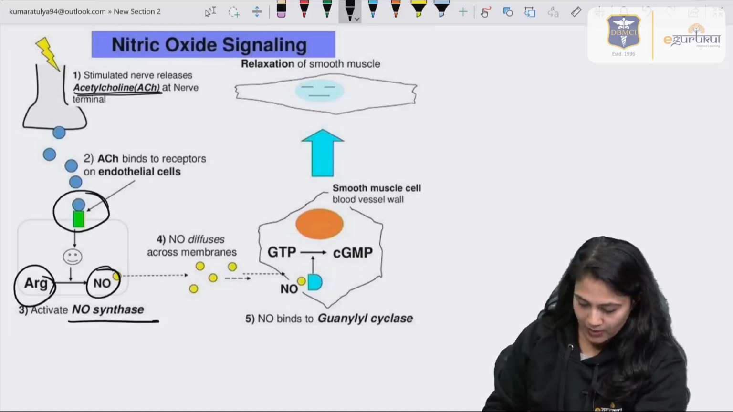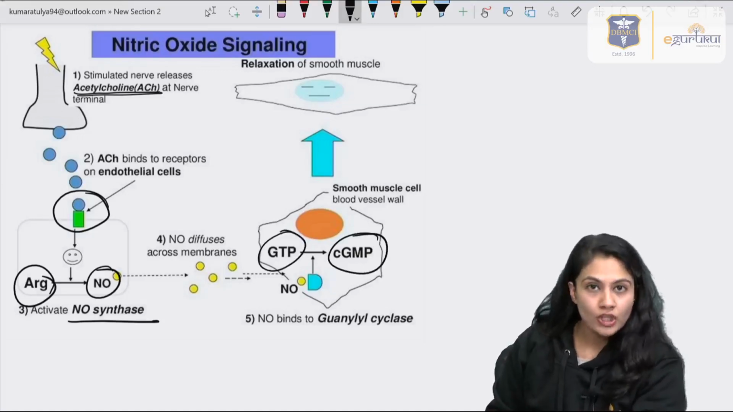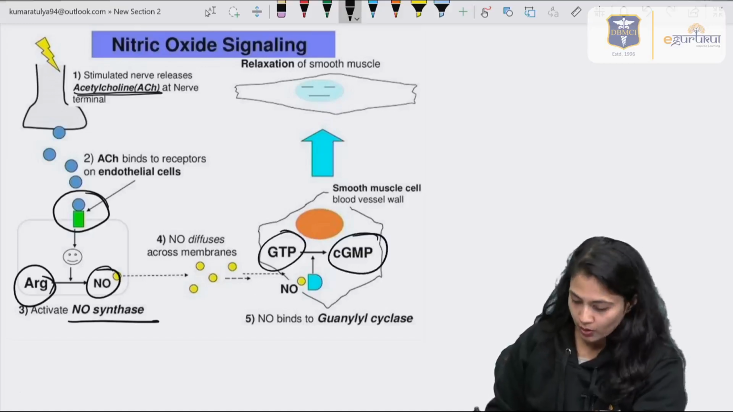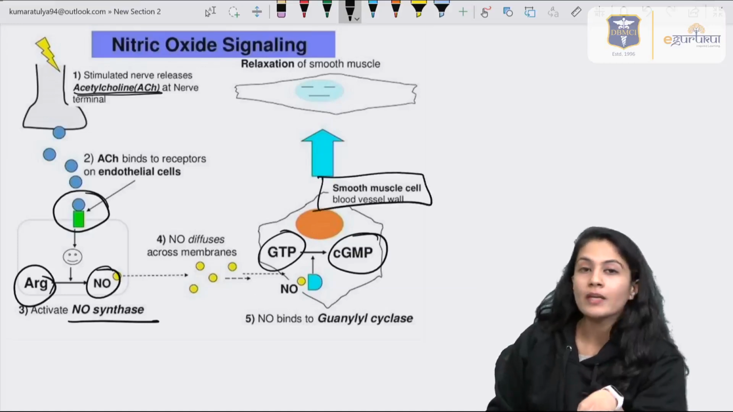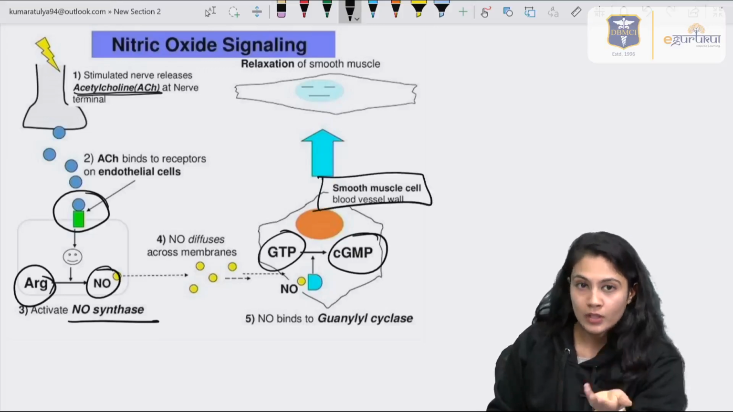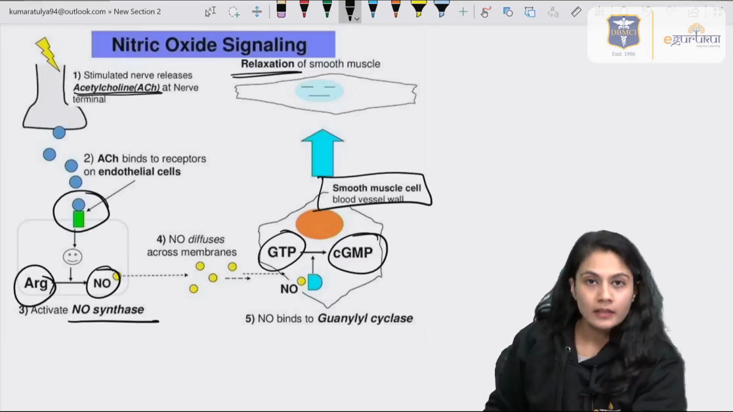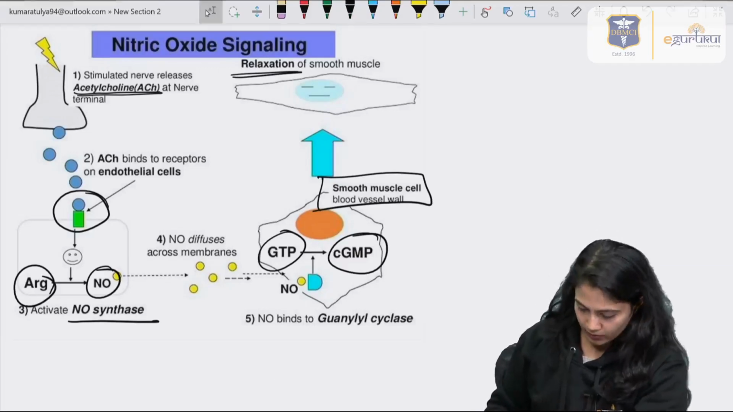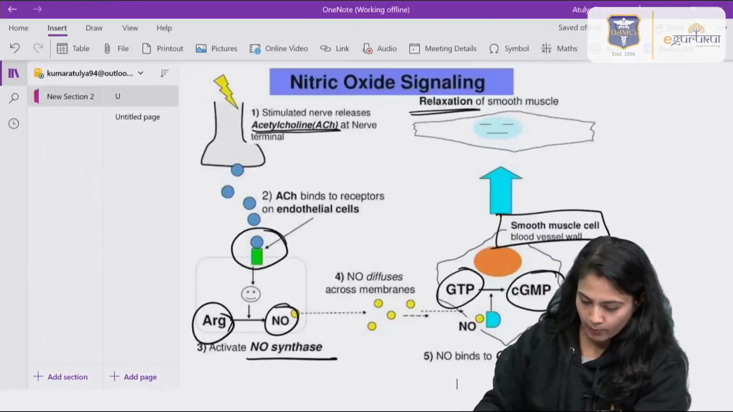And now, once it is formed, it diffuses across the membrane, and that causes the conversion of GTP into cyclic GMP, which is the second messenger, right? And it will go to the smooth muscle cells. Remember, this is formed in the endothelial cells and it goes to the smooth muscle cells. Smooth muscles will be relaxed, right? Okay, so this is about nitric oxide and its pathway.